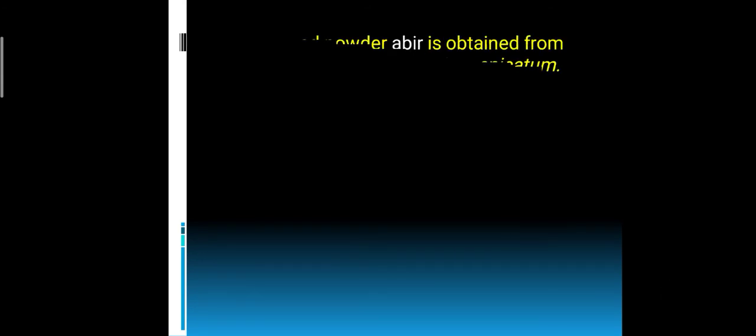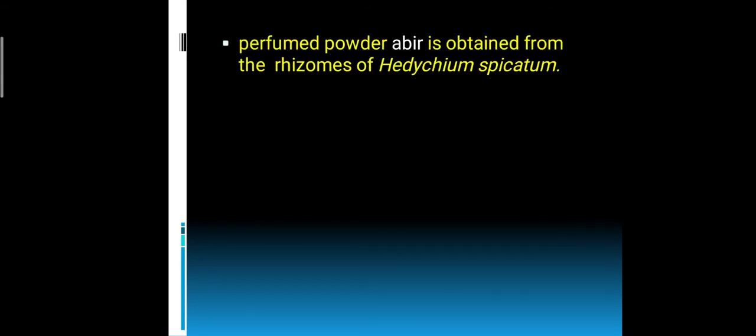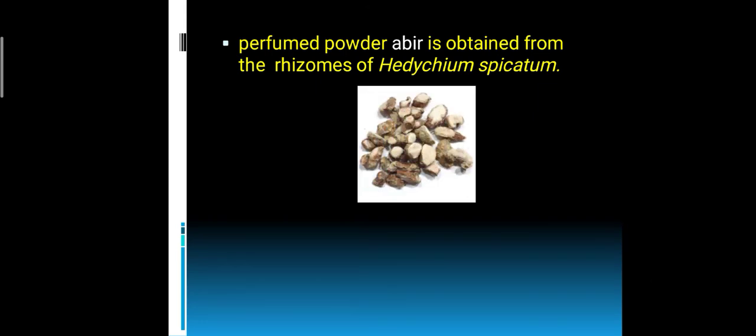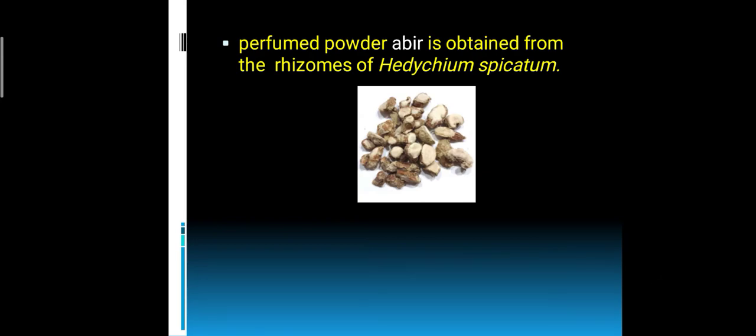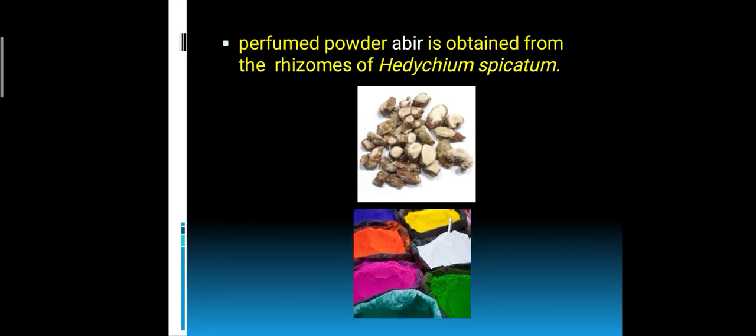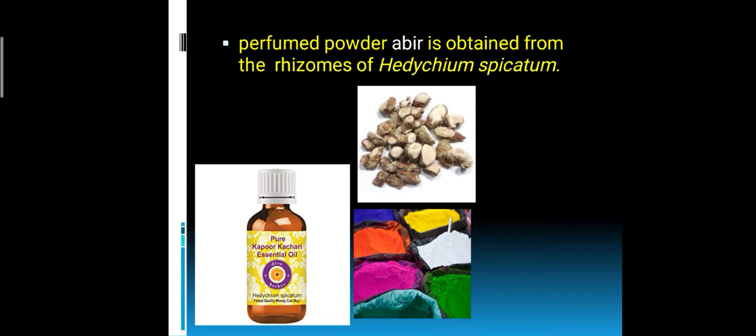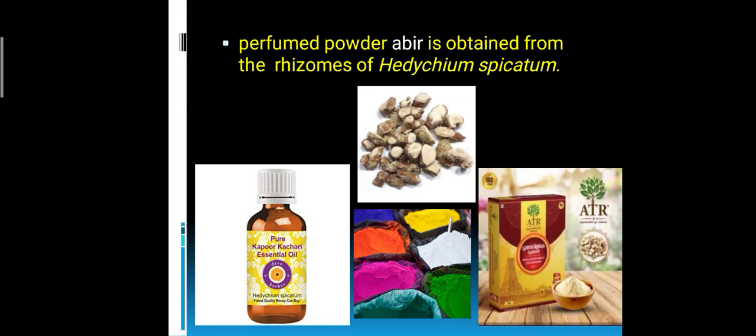Then another important point is the perfumed powder abir. Abir is a perfumed powder obtained from Hedychium spicatum. This is the Hedychium spicatum rhizome. This is the plant, and that is known as abir. Abir powder is obtained. Then this is a colored powder obtained from that plant. This is very common in northeastern regions. The pure powder kapur kachari, that is an essential oil available from this plant.